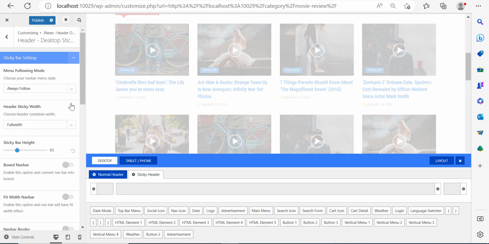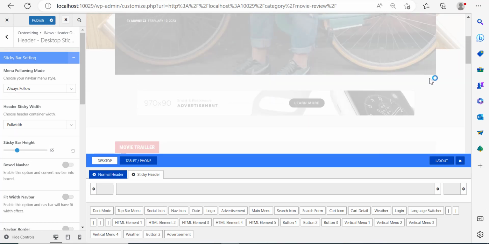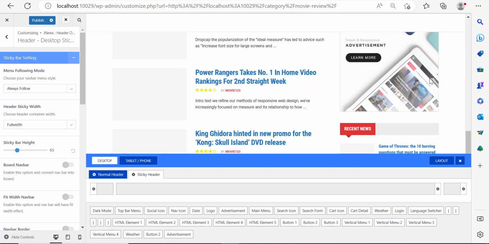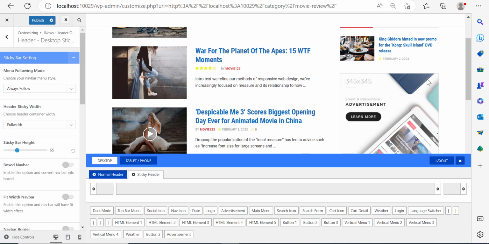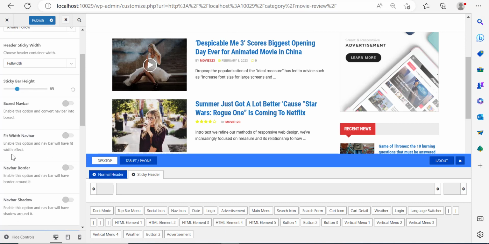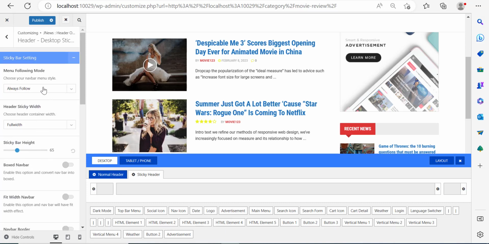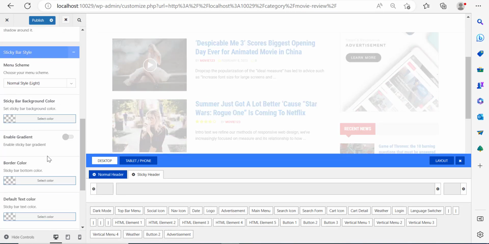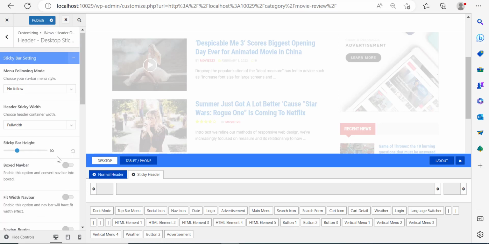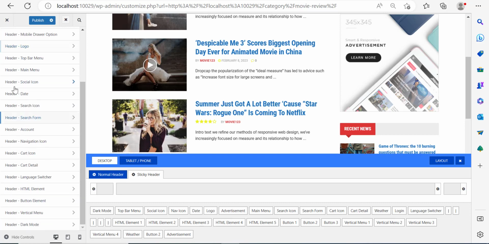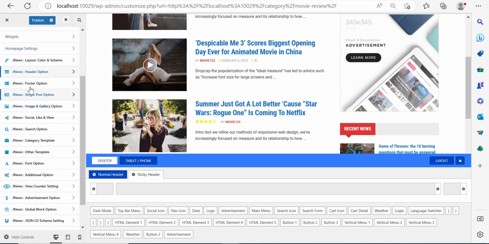So I'm going to add a header that will always follow people. So if people are scrolling down, the header follows them. If people are scrolling up, the header is also following them. Now, unfortunately here, I think there's a technical issue with the header because it displays in white. It doesn't display the menu for some reason. So I'm going to add no follow for now because I think there's a bit of a technical issue with the sticky header. Maybe I'm going to report this to the theme creators because I think that they have to have this looked at. And so right now, let me click out Jnews footer option.